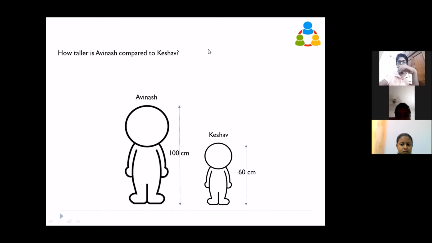Taller than 40 centimeter. 40 centimeter is the absolute value. But if I ask you, compared to Keshav, and if I ask you to tell it in percentage, how much taller is Avinash compared to Keshav in terms of percentage?